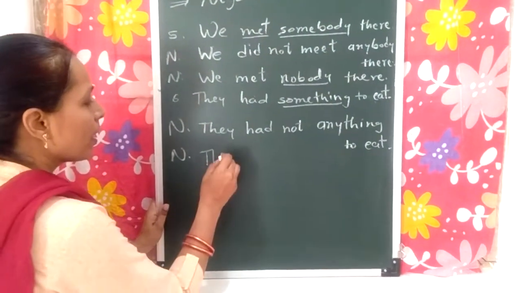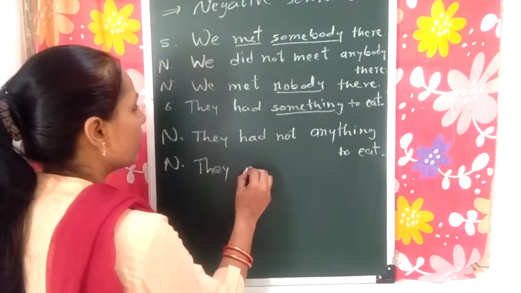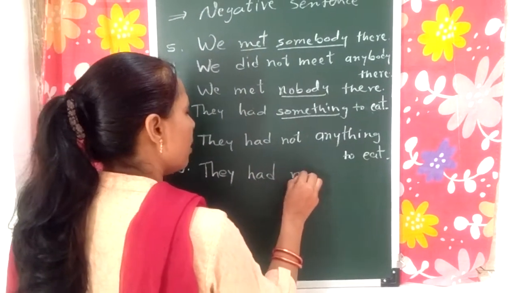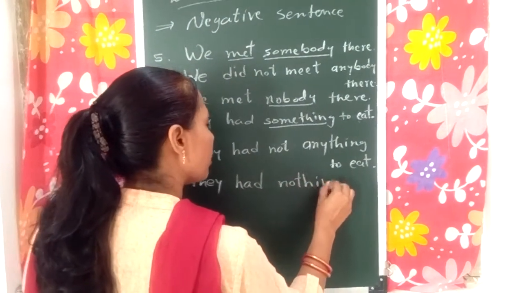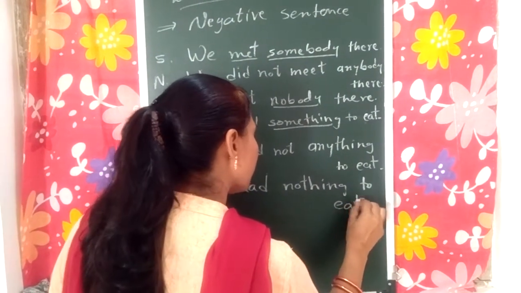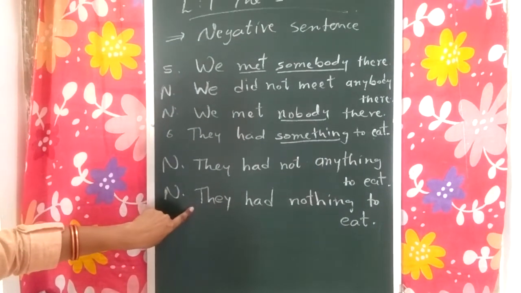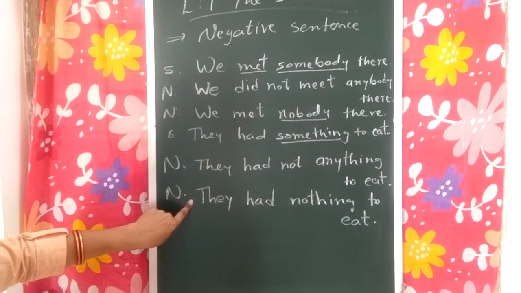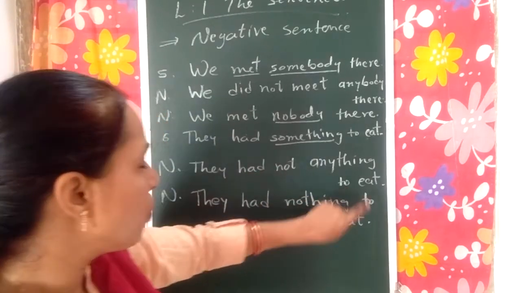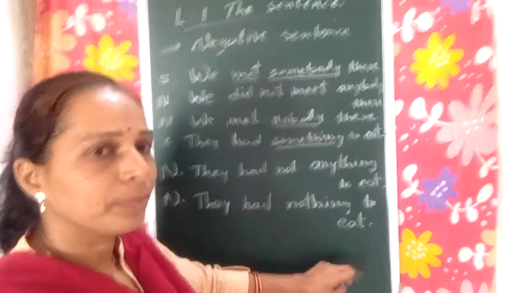And next, without adding not. They had nothing to eat. This sentence also written in two ways, right? Okay, they had not anything to eat and they had nothing to eat.